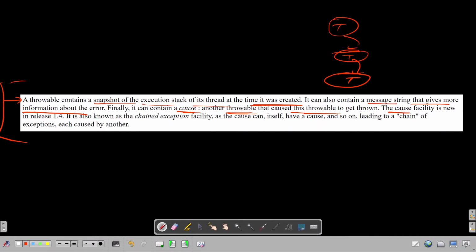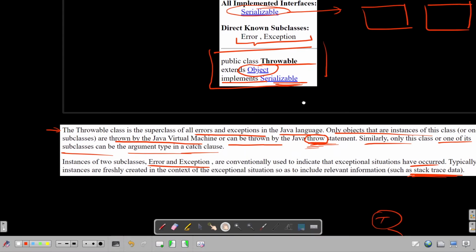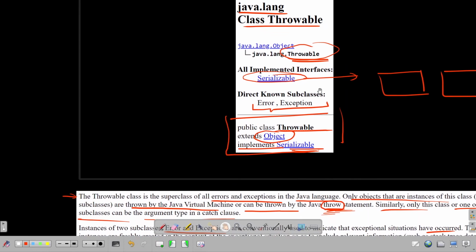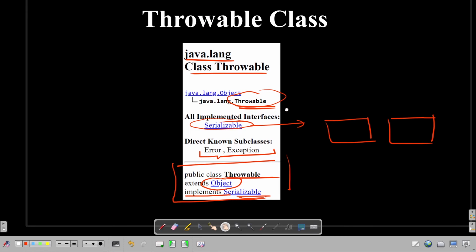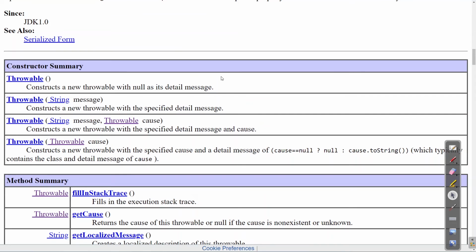So the cause facility is new in release 1.4 and it is known as the chained exception facility. So chaining is done here as the cause can itself have a cause and so on, leading to a chain of exceptions, each caused by another. So this was all regarding the theory part of this Throwable class. Let me show you the constructors and some of the methods. I'll be directly referring to the Oracle website, the official documentation.